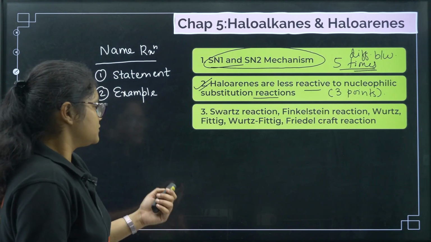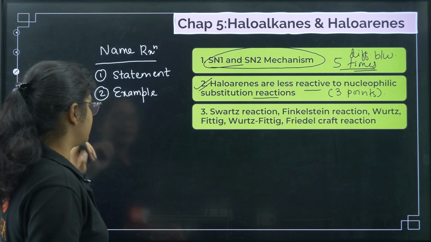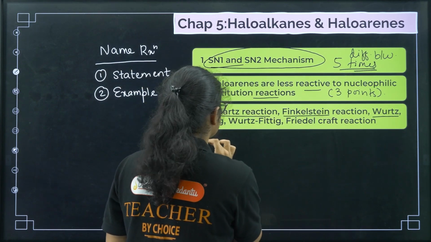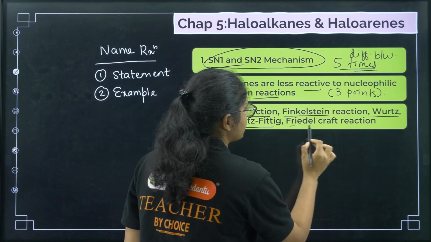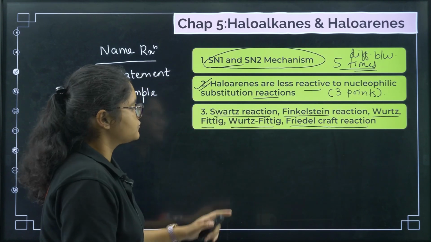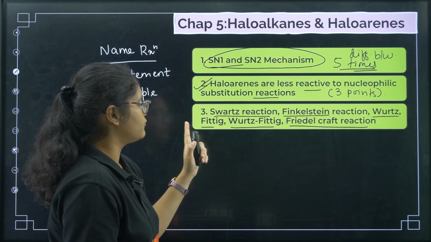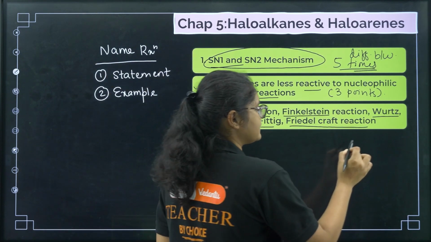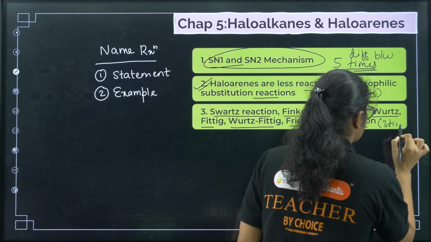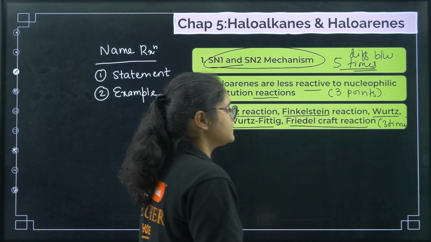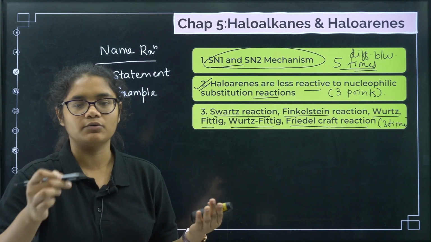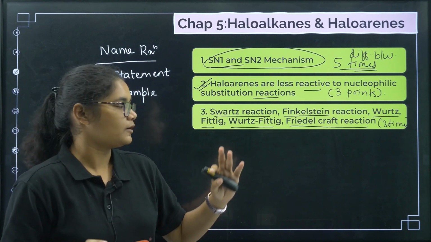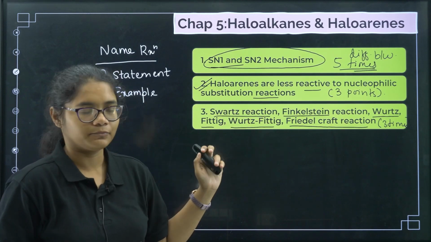Okay. So what are the name reactions in this chapter? Swarts reaction, Finkelstein reaction, Wurtz reaction, Fittig reaction, Wurtz-Fittig reaction, Friedel-Crafts reaction. So 1, 2, 3, 4, 5 and 6. Each of these 6 reactions, practice at least 3 times. Note down, revise again, note down, check and write down. These things are very important.